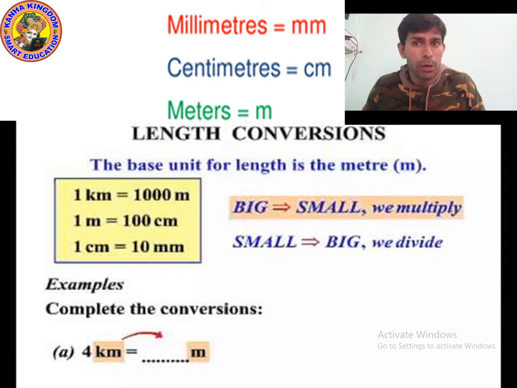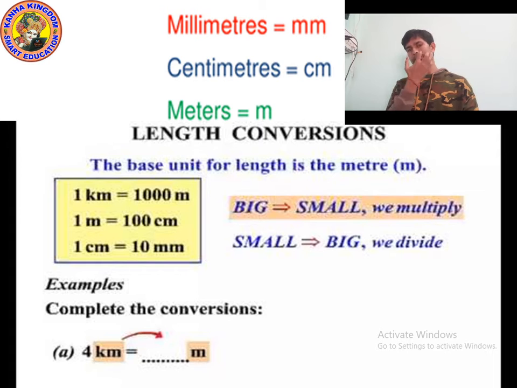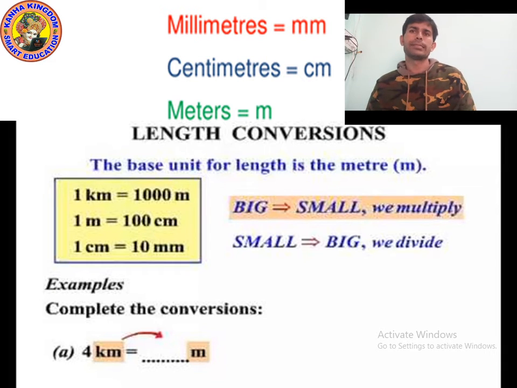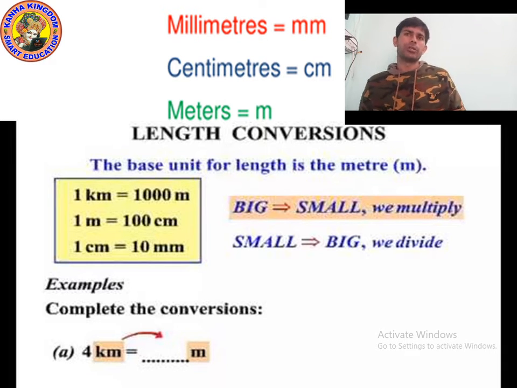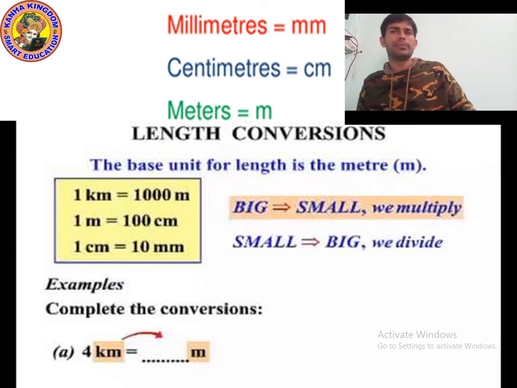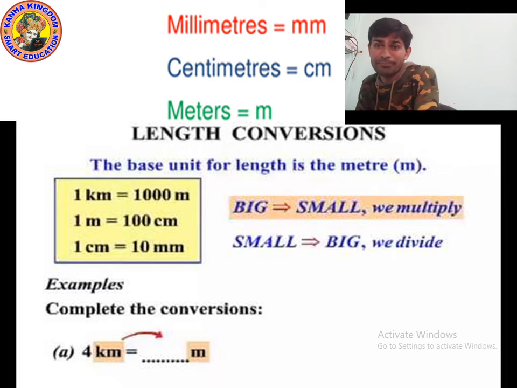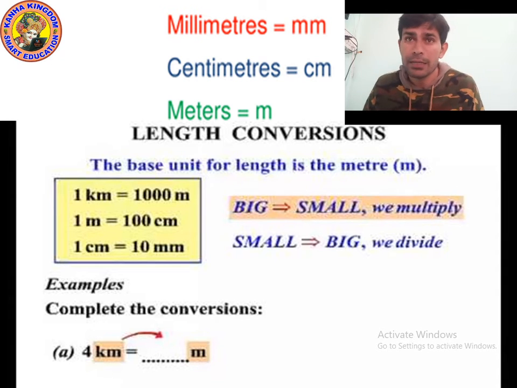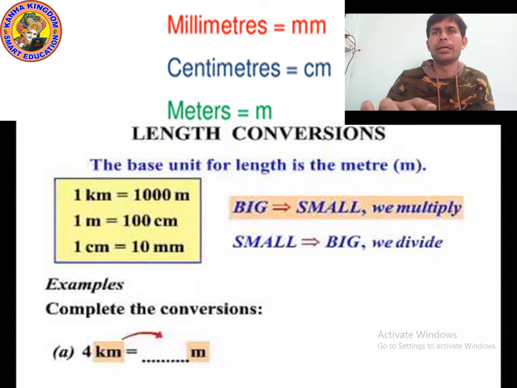But all these are in small letters. Never forget, small letters. As I told you, what is the basic unit of length? Meter. Yes, meter is the basic unit. Then what are centimeter and millimeter? Remember kids, centimeter and millimeter are smaller units.